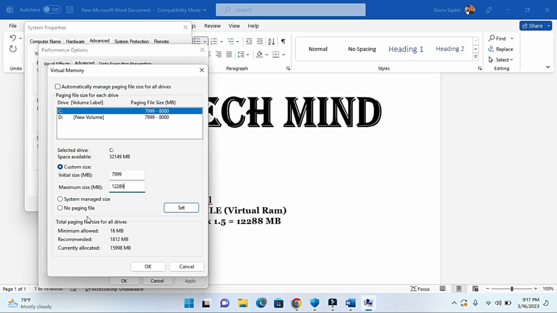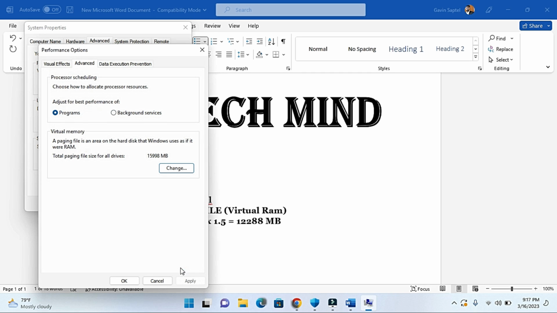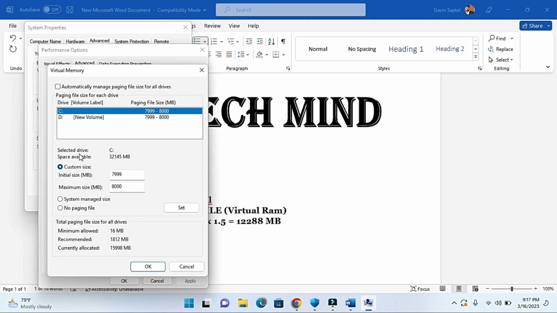When you come to this advanced settings and click change, your basic settings will be automatic. You've got to remove the check from here, come to custom size and put the size that you want in your initial and your maximum size, and click set. You can do it on your C drive or the D drive. This way, you're adding a RAM to your laptop or to your PC itself.